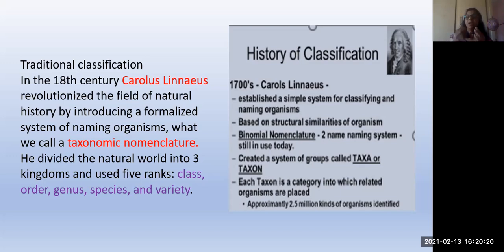Why? Because we give names to living organisms in different ways in different regions and countries. A crow we call crow in English, but in French they call it some other name, and Arabs call it another name. So what confusion.